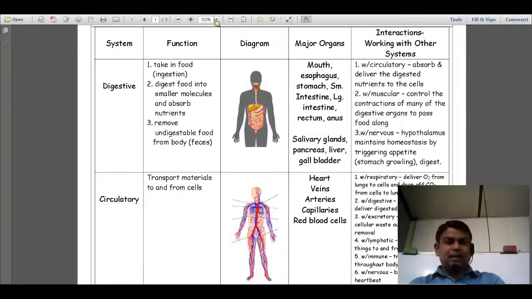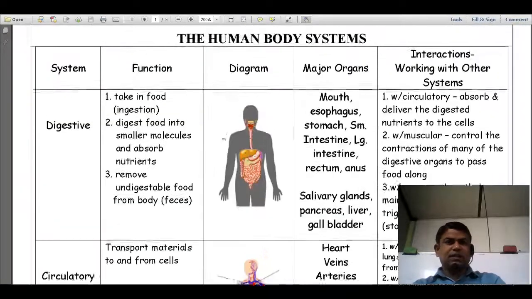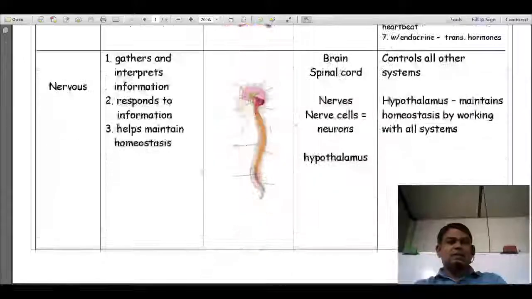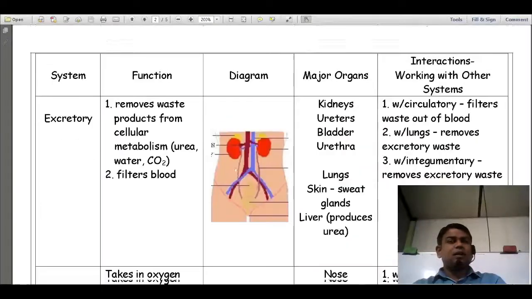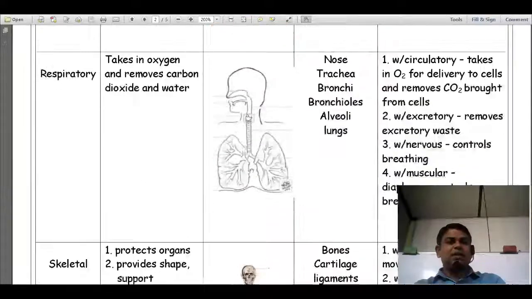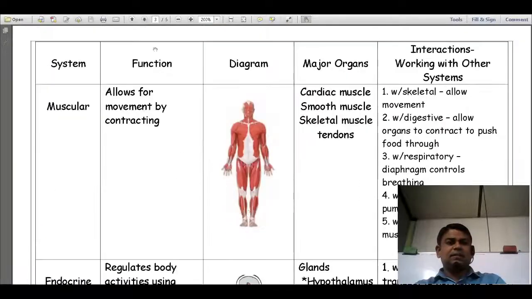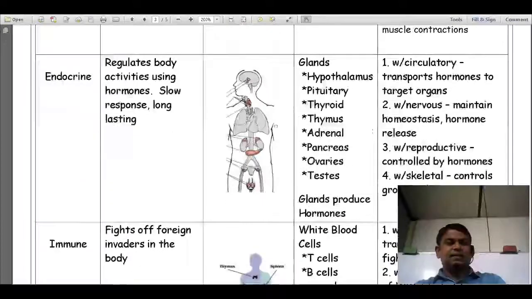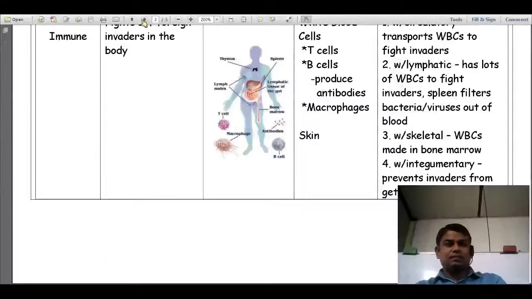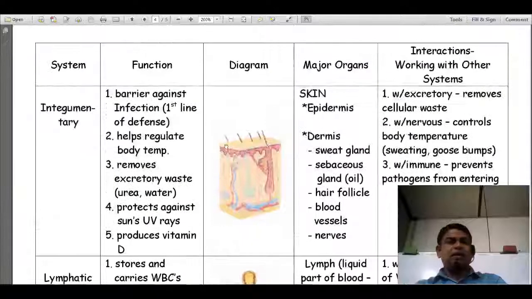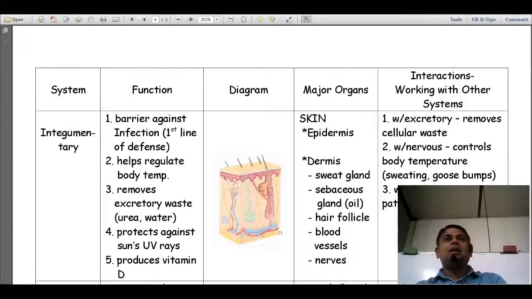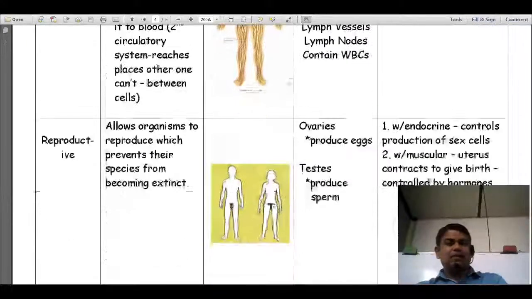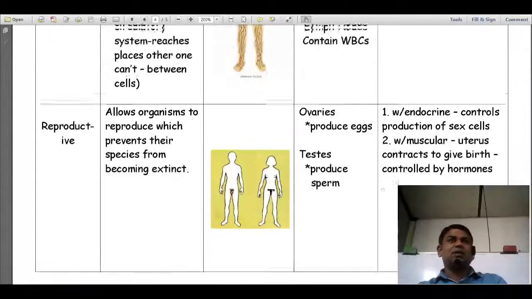Here you can see a small introduction to different systems: digestive system, circulatory system, nervous system, excretory system, respiratory system, skeletal system, muscular system, endocrine system, immune system, and the integumentary system, which is what I called the exocrine system, the lymphatic system, and finally the reproductive system.